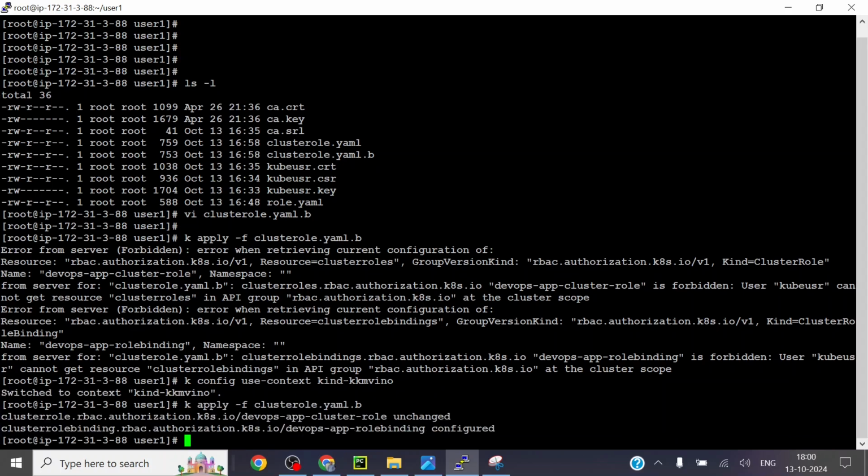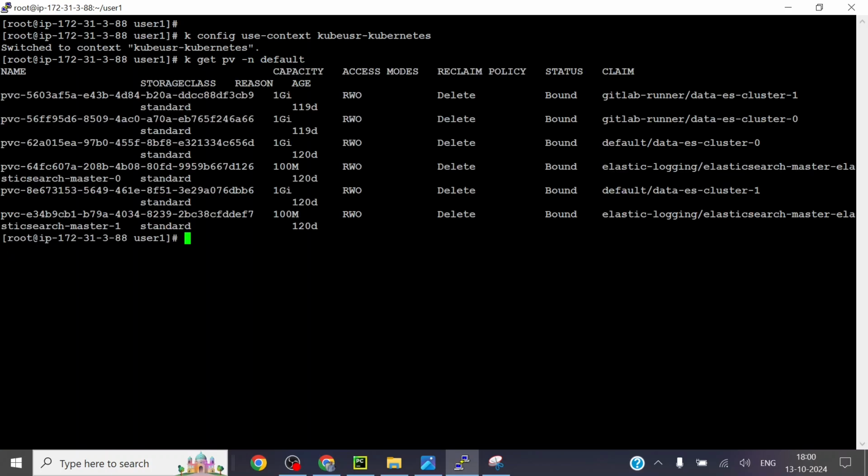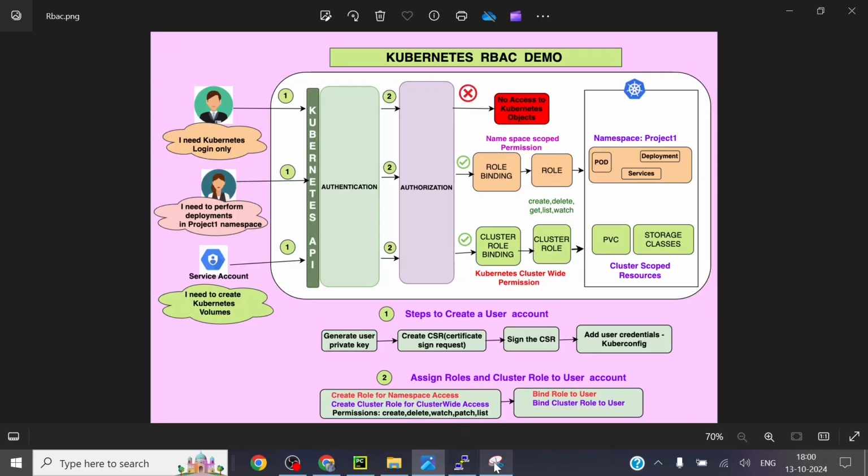Okay. So right now, again, I'll jump into the normal user. Now, kubectl get pv in default. See, I am able to list the persistent volumes, right? Cluster wide scope, right? So that is the overall idea of this one.